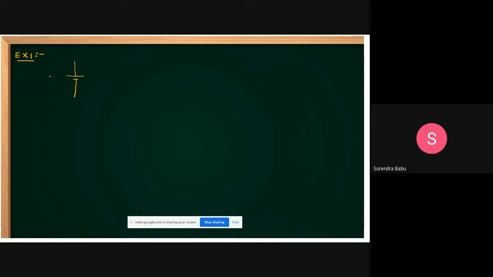Yes, friends, this is 10 volts, it is given. This is 2 ohms. And this is a dependent current source, Vx by 2.